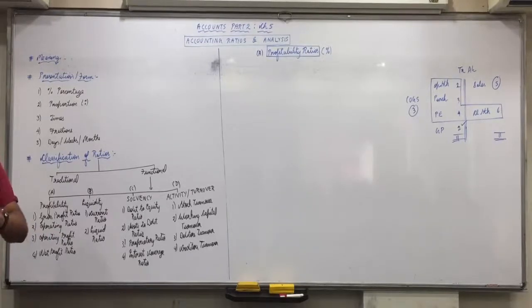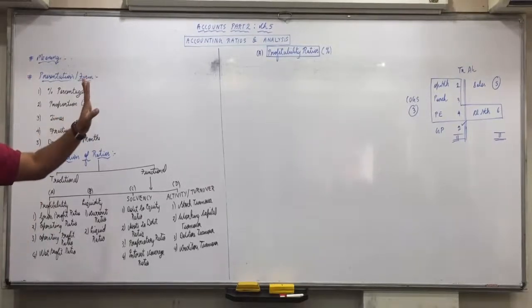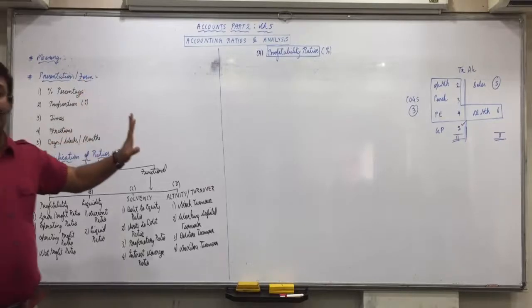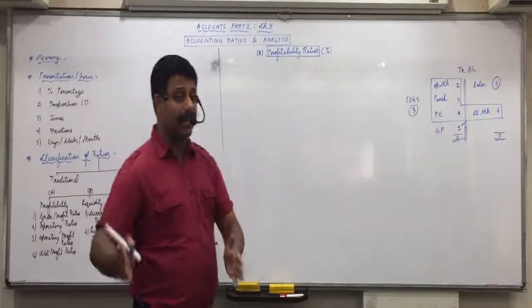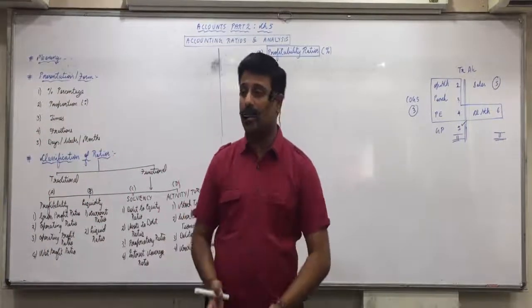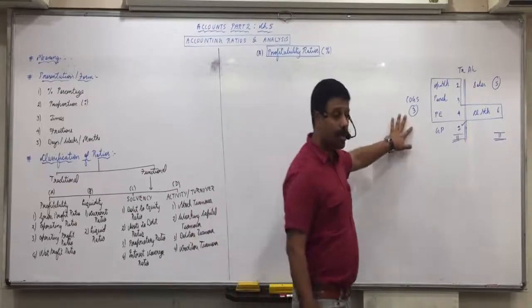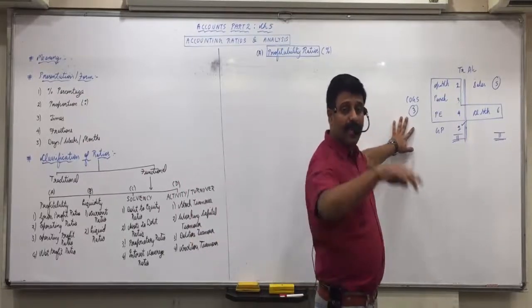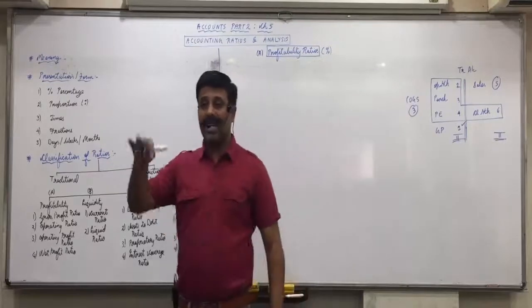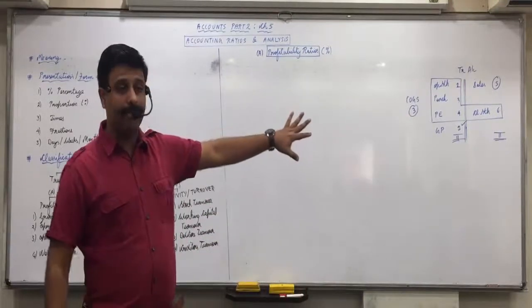Now, operating ratio, as I said, means operating cost. Operating cost, first of all, includes cost of goods sold, because operating cost means the cost of operating your business activities. One of the major costs of doing your business activities is cost of goods sold. Further, this is a trading account item.